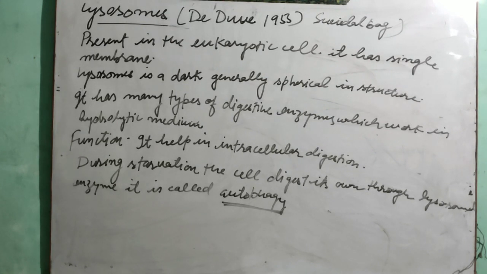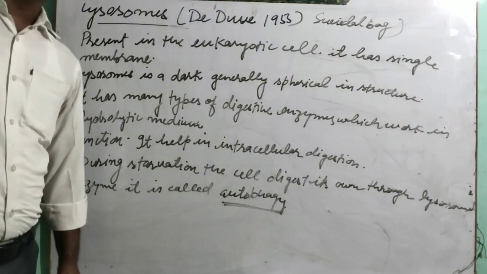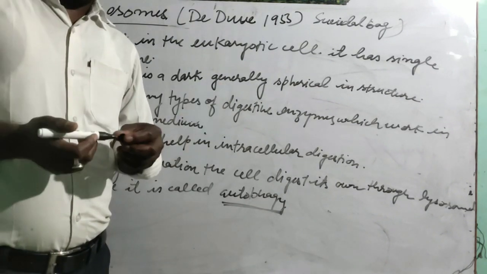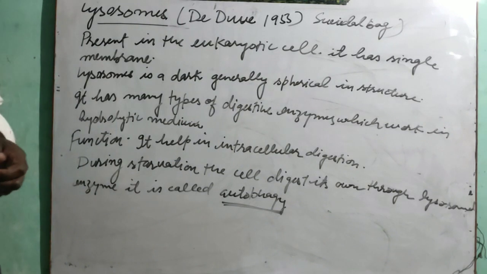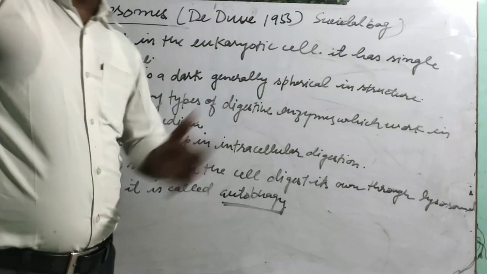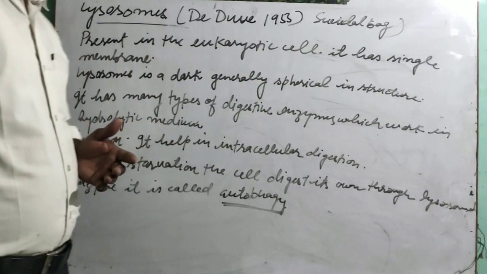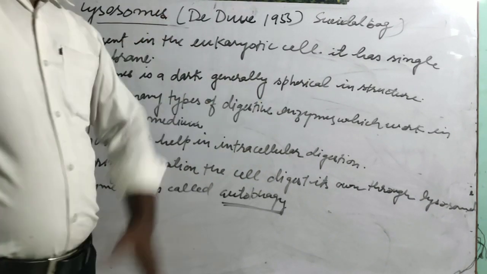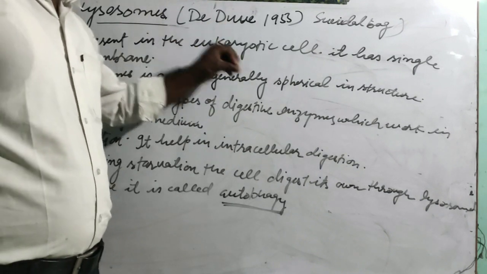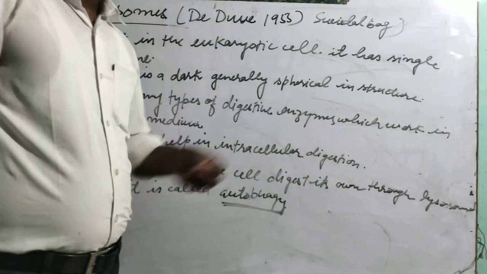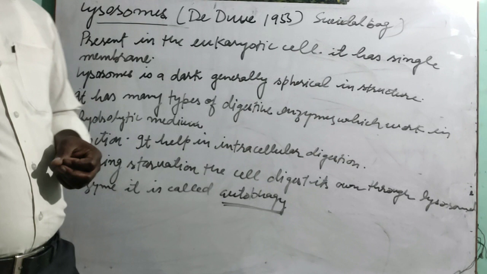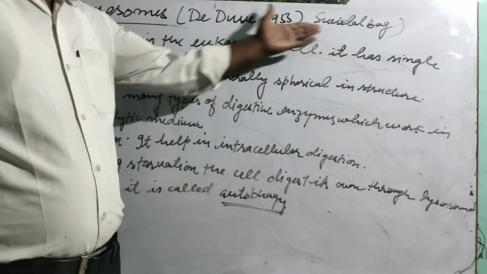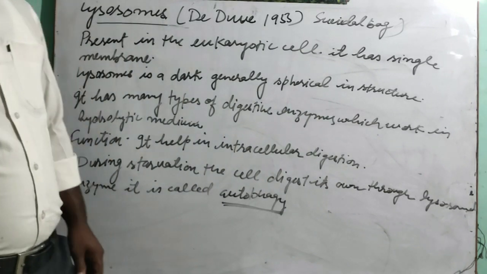Students, this lysosome is also called the suicidal bag. Why is it called a suicidal bag? When there are many types of waste products and many worn out cells or dead cells present in the cell, at that time this lysosome bursts itself and many types of enzymes are released and digest the waste products and the dead or worn out cells, due to which it is known as the suicidal bag or disposal bag of cells.